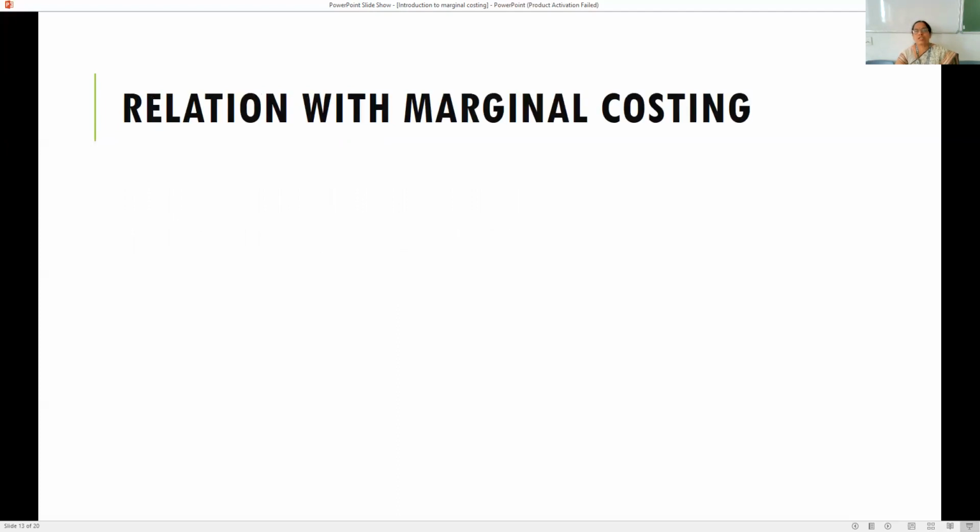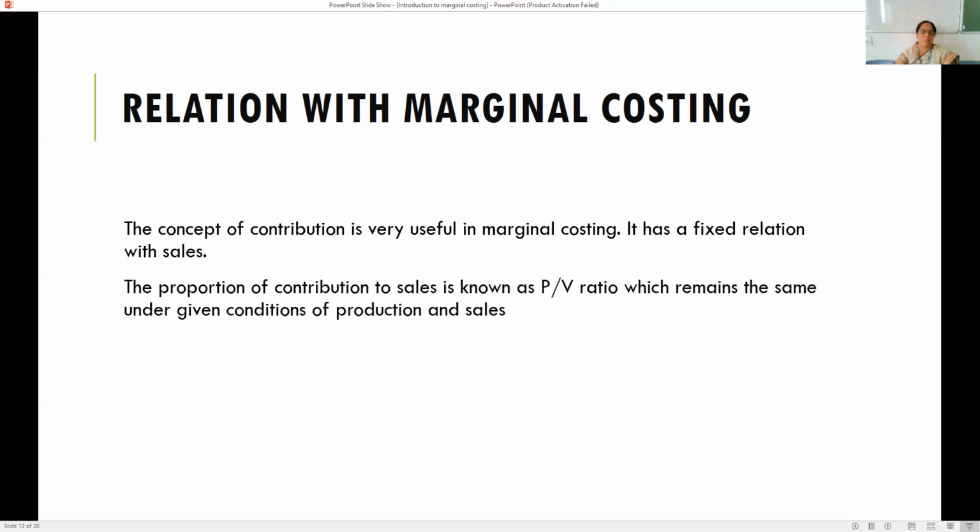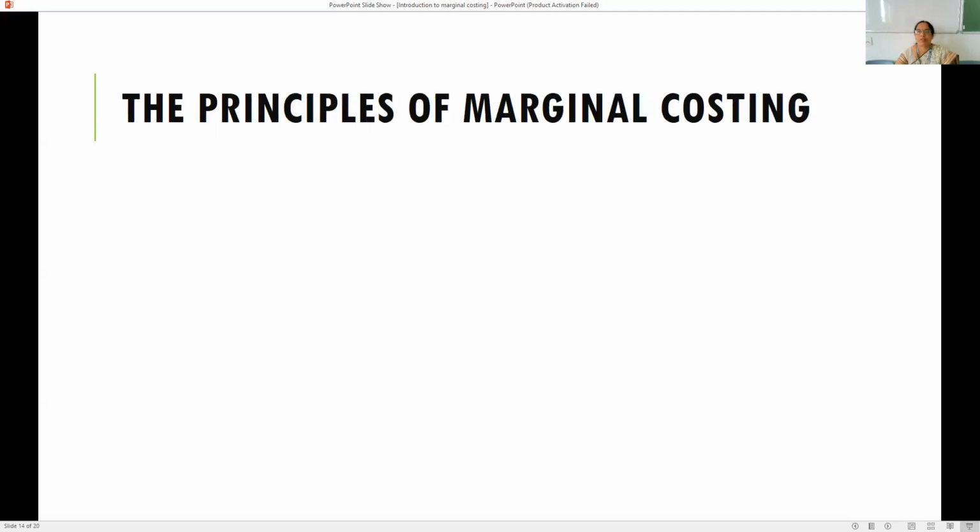Now, what is its relation with marginal costing? The concept of contribution is very useful in marginal costing. It has a fixed relationship with sales. The proportion of contribution to sales is known as PV ratio, which remains the same under given conditions of production and sales.